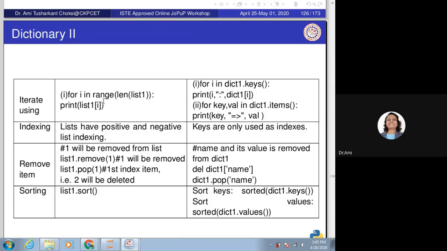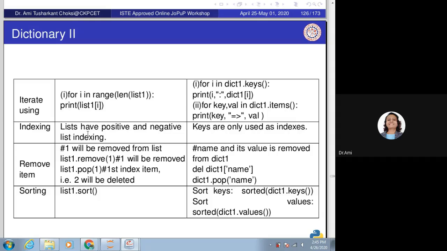For i in dict1.keys, if we want to get all the keys of the dictionary, we can use a function that is keys, and after that we can print dict1 of that i, that is the keys which we are taking one by one. If we want to get the key and value pairs, we can say for key, value in dict1.items, and then we can print key and value pairs.